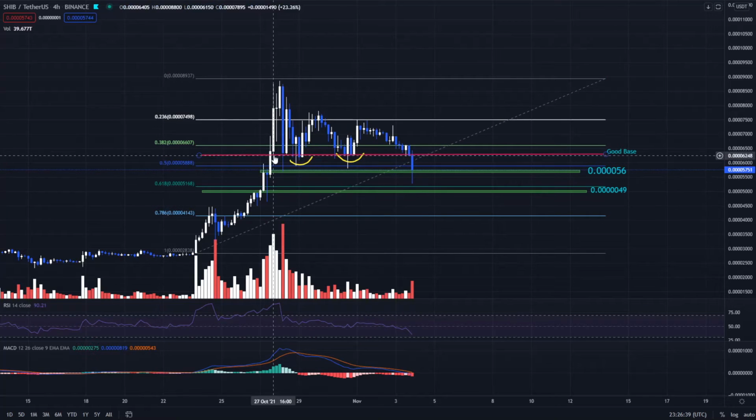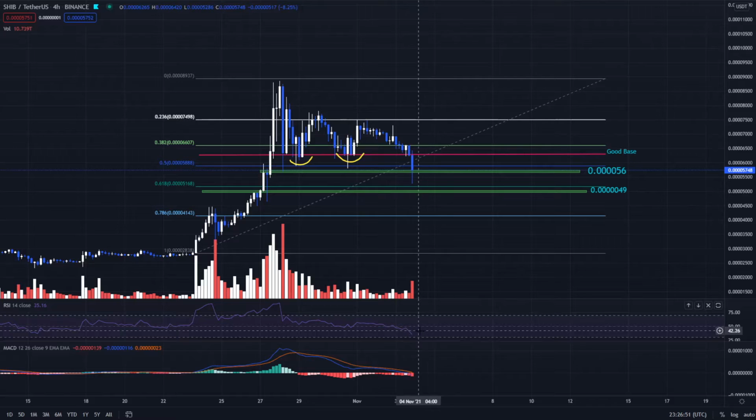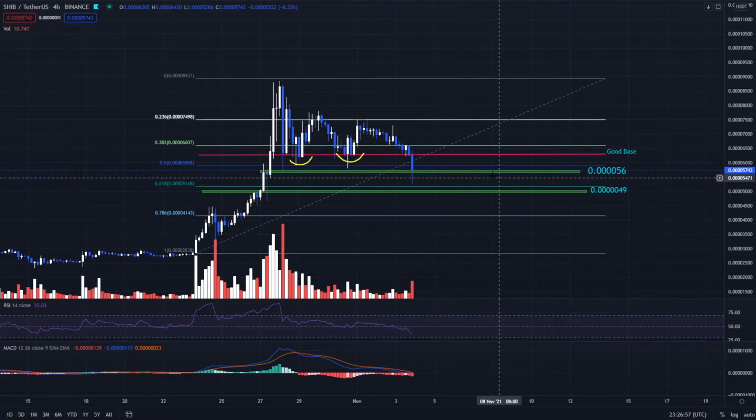Also talking about the curves, I have marked the yellow curves over here. You can see it was following a pattern, but now it has broken that trend. So I am a bit worried about it. I am expecting it to enter a little bit bearish move at the moment. But due to the hype in the market, it can also move back up from this base if it makes a good base over here.